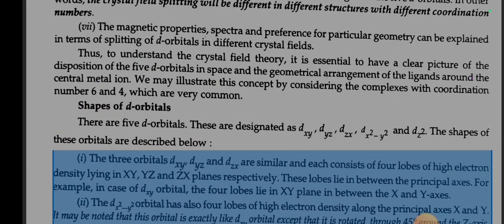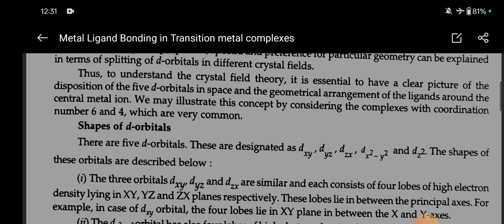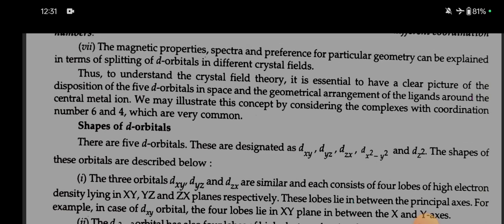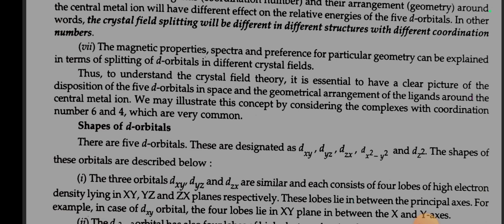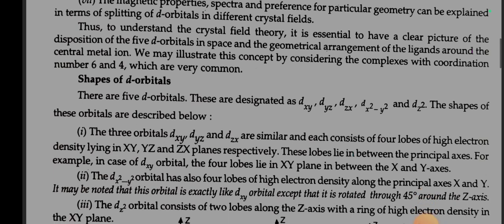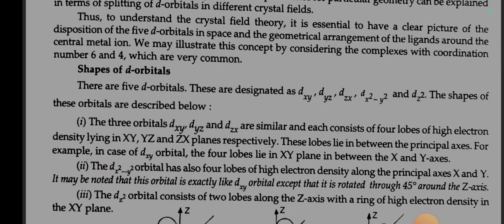Thus, to understand the crystal field theory, it is essential to have a clear picture of the disposition of the 5d orbitals in space and the geometrical arrangement of the ligands around the central metal ion. We have illustrated this concept by considering the complexes with coordination number 6 and 4, which are very common. Shapes of d orbitals. There are 5 d orbitals. These are designated as dxy, dyz, dzx, dx² minus y² and dz². The shapes of these orbitals are described below.